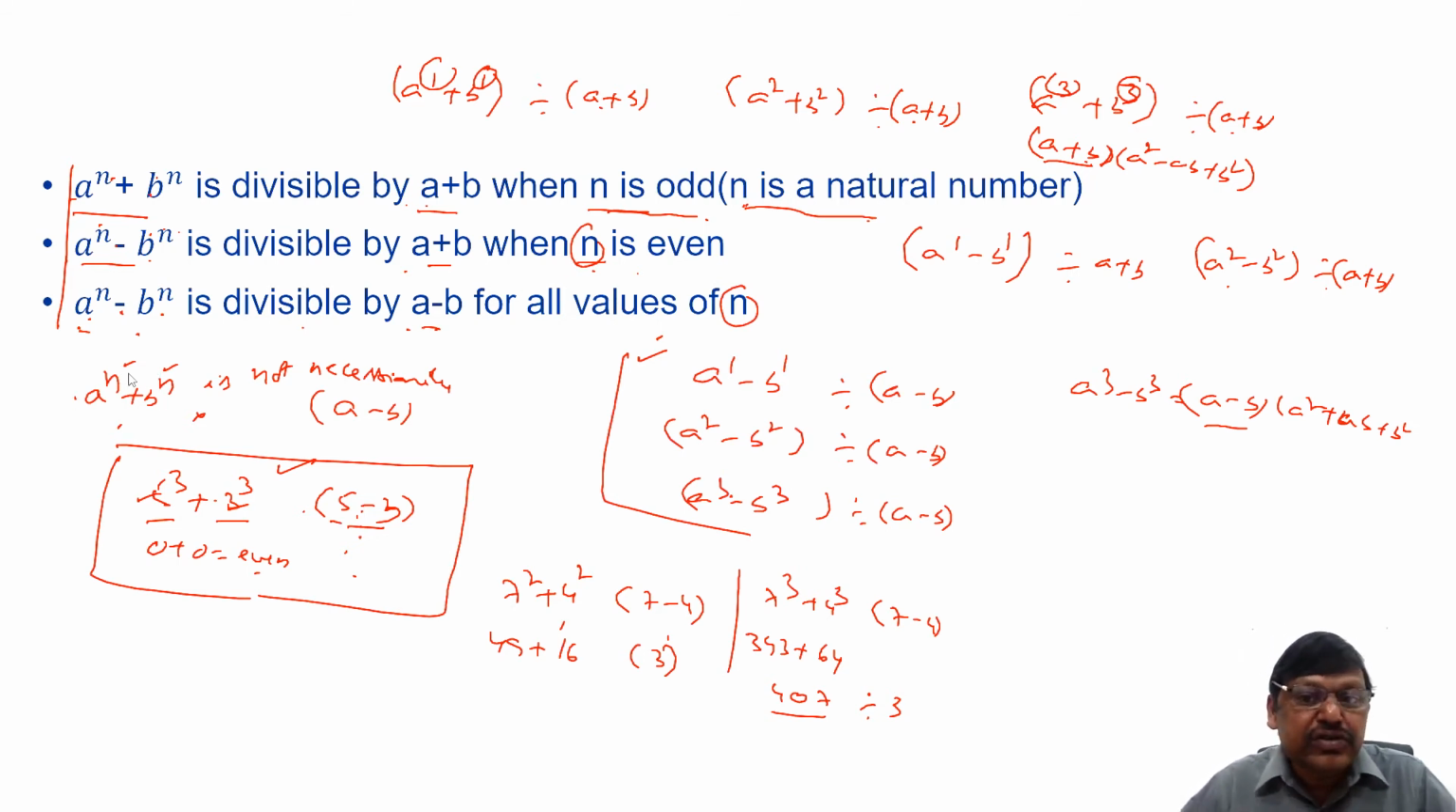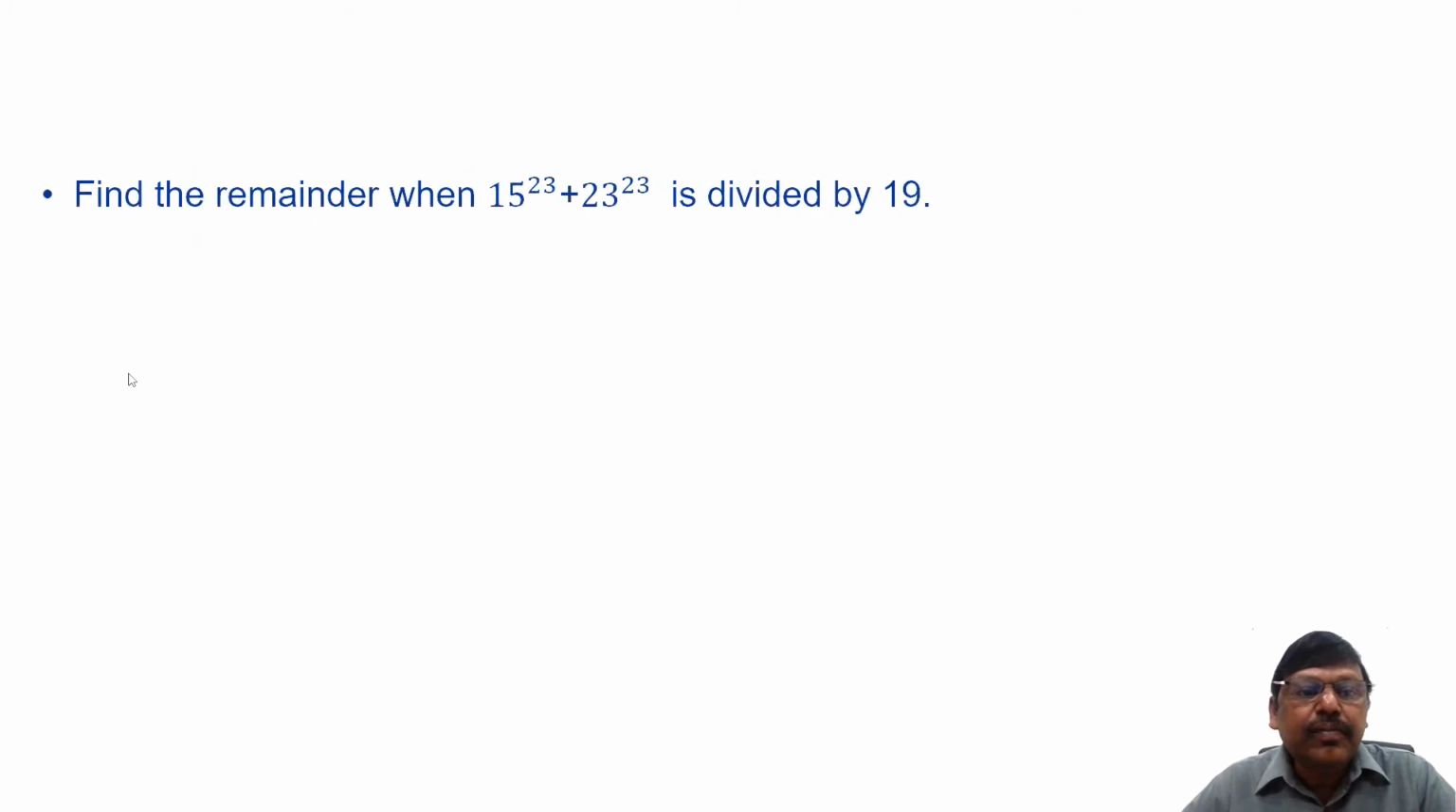Then how can we have a question? In one of the earlier sessions, I told you one previous CAT question. Let me repeat that. Find the remainder when 15 power 23 plus 23 power 23 is divided by 19. I explained this in one of the earlier sessions using binomial expansion, 19 minus 4 whole power 23, 19 plus 4 whole power 23. But now you can answer this question in quick time.